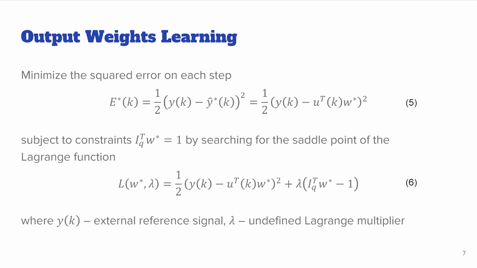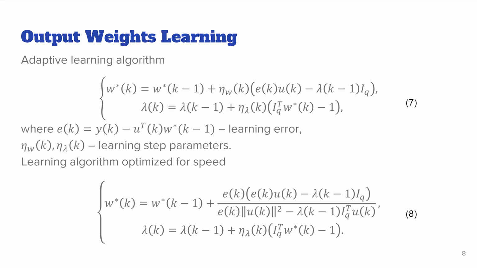The weights of the linear part of the metamodel are adjusted according to the local quadratic criterion 5. Due to the unbiased constraints imposed on the weights, optimization is performed by searching for the saddle point of the Lagrange function 6. This leads to a modified gradient procedure 7, which turns into standard stochastic gradient descent when lambda is equal to 0. Learning rate optimization leads to algorithm 8, which coincides with the Widrow-Hoff learning algorithm in case of lambda equal to 0.